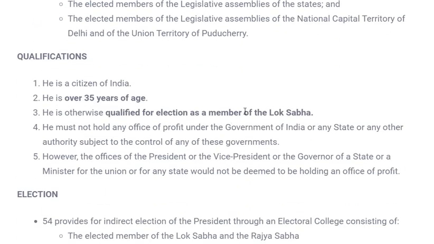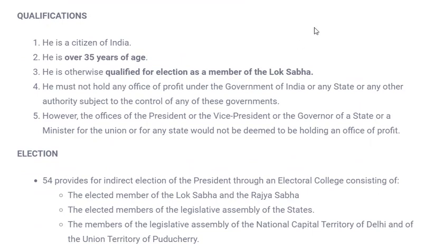Let's see what the qualifications are to become a president. Anyone who has to stand for the election of president should be a citizen of India. As we know, the president is the first citizen of India, so this qualification was a must. It can be he or she, because we do have had a lady president also. At present, Mr. Ramnath Kovind is our current president. Talking about age, he should be over 35 years of age. Any person above 35 years of age can take part in the presidential election along with these qualifications.